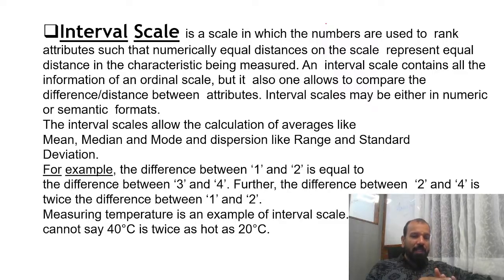Measuring temperature is an example of an interval scale, but we can't say 40 degrees centigrade is twice as hot as 20 degrees centigrade. So in interval, we make certain class intervals. We just need to understand how many people come in which category.